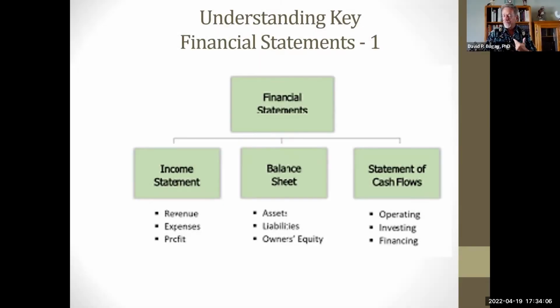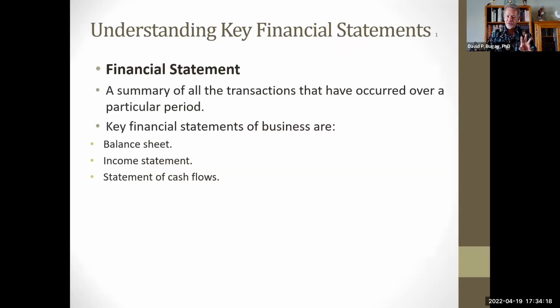Going to cover a very basic summary of financial statements. There are three of them we're going to talk about, which are the main components of every single business out there: the income statement, the balance sheet, and the statement of cash flows. As you go through, you'll see them listed in corporate reports. These are the three main ones.